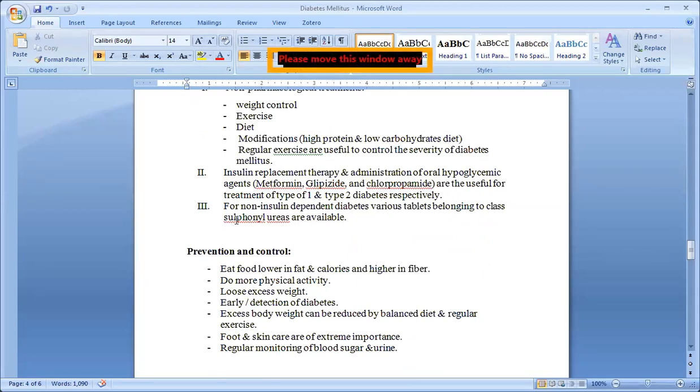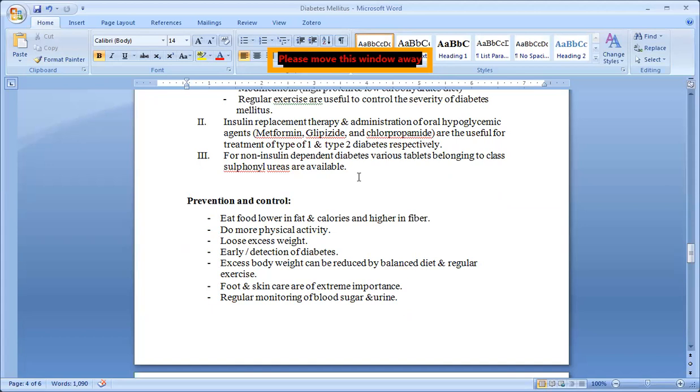Non-insulin type 2 diabetes, that is the sulfonylureas. How can we control? How can we prevent? Same, according to the cause. If the cause is overweight or less exercise, then according to that, eat food lower in fat and calories and higher in fiber and also higher in protein. Do more physical activity and exercise, okay? Lose the excess weight, means you should maintain your weight.